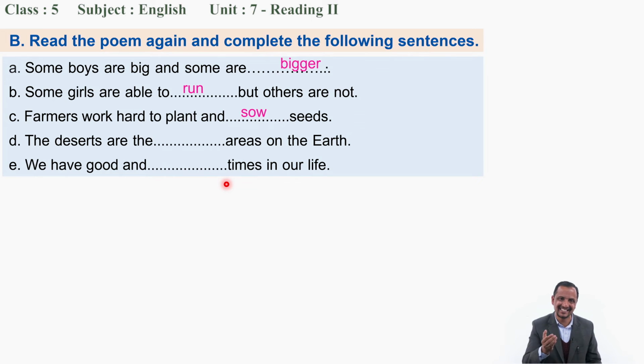Are the coldest areas on the earth or hottest? Good. Hottest areas on the earth. We have good and what? Definitely bad times. Okay, we may have sometimes good time, sometimes bad time. So dear student, this poem talks about what? Talking about students' habits, comparing, talking about farmers, and we like sometimes bad, sometimes good. Yes.